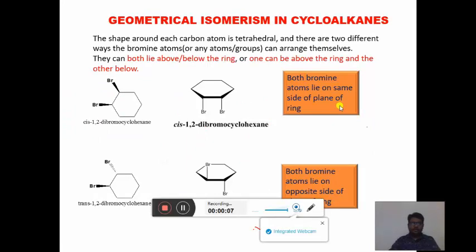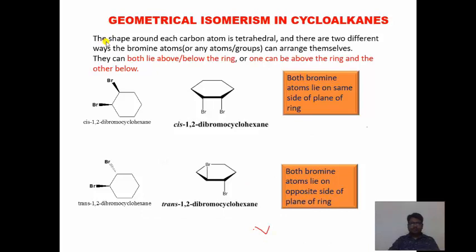Now geometrical isomerism in cyclohexane. In cyclohexane, the shape around each carbon atom is tetrahedral, and there are two different ways the bromine atoms or groups can arrange themselves. In this structure you can see these two bromine atoms.